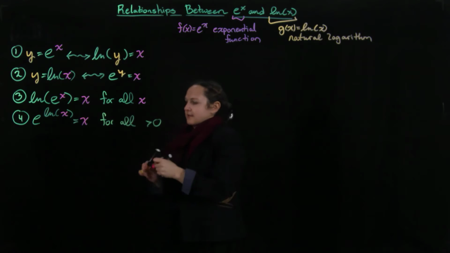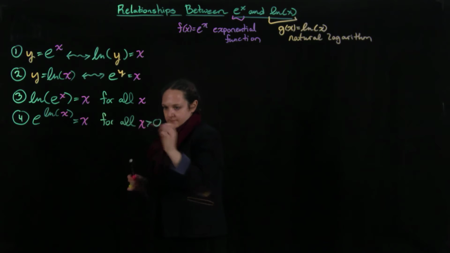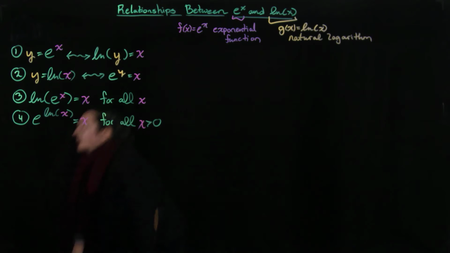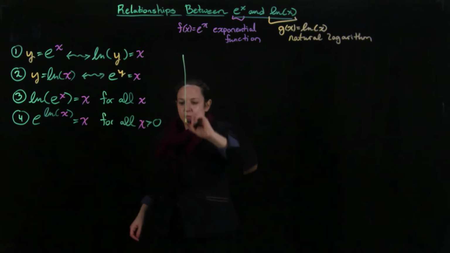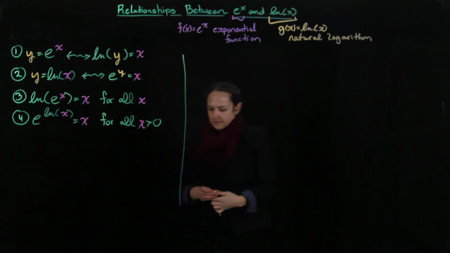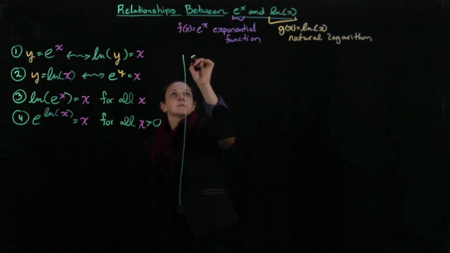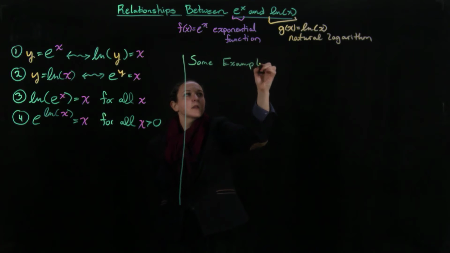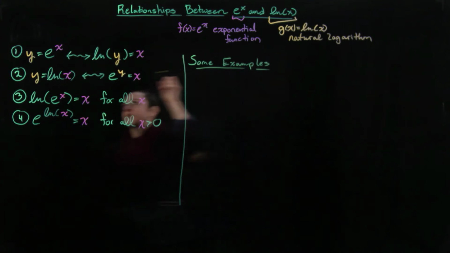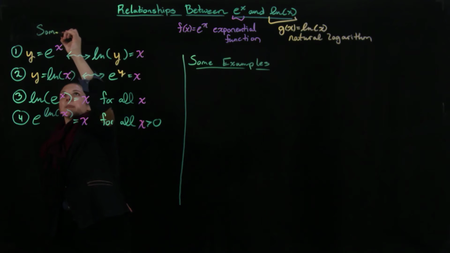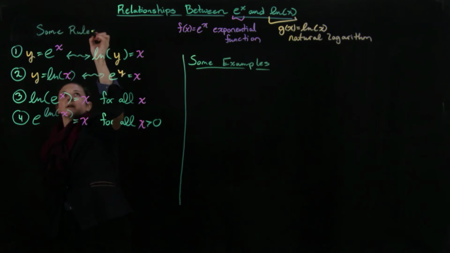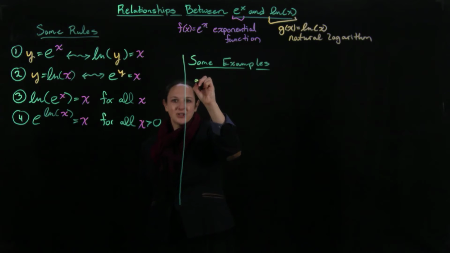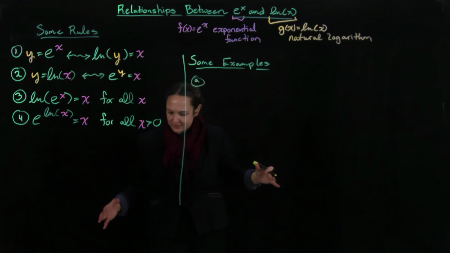And this is going to be x greater than 0. Okay. Now, let's just do some examples. This is good practice, so we'll do this. So, some examples. I guess over here I could write some rules. Okay, and here are some examples. So we're just going to go through these. It's good to see a whole bunch to get all of your confusion sorted out.